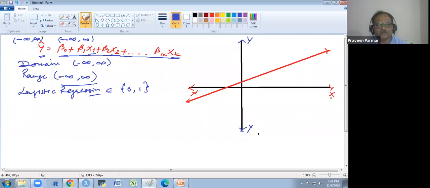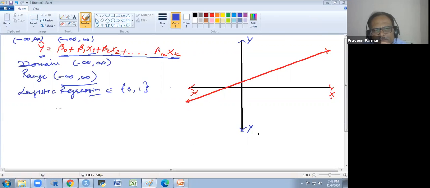Okay, so I will tell you about that. I will go from this stage. Here we are getting the range 0 and 1. I want this.